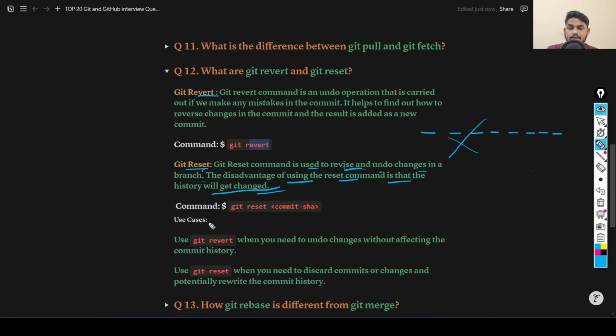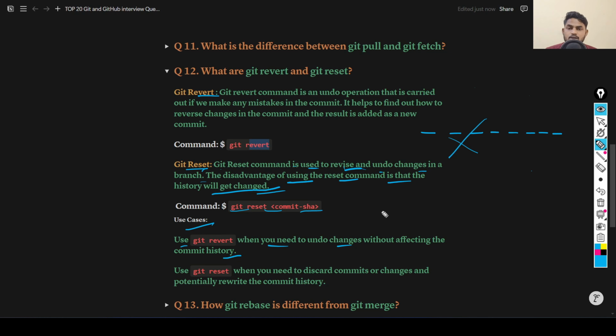For git reset, we need to provide a commit id. To perform the git reset command, you need to provide the commit id. For use case, you use git revert when you need to undo changes without affecting the commit history.